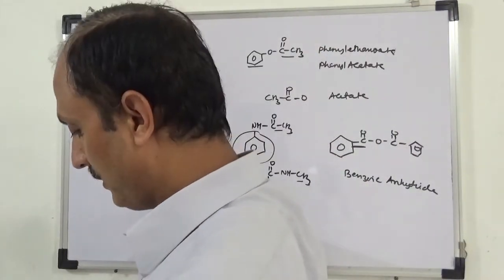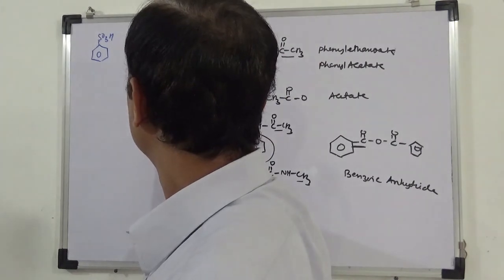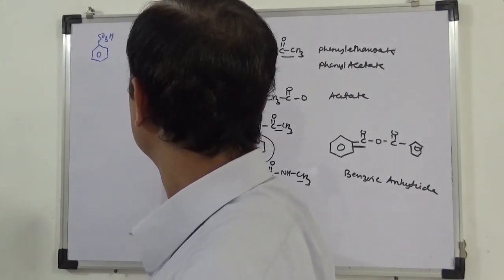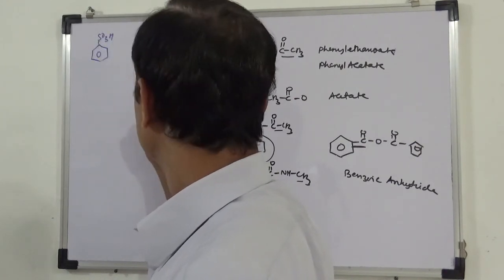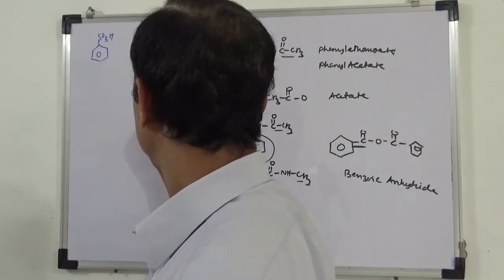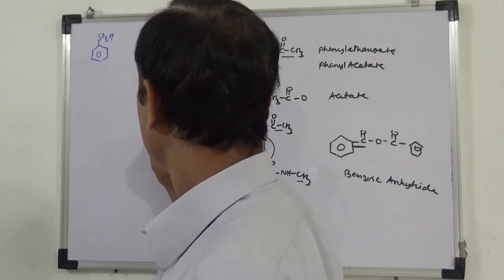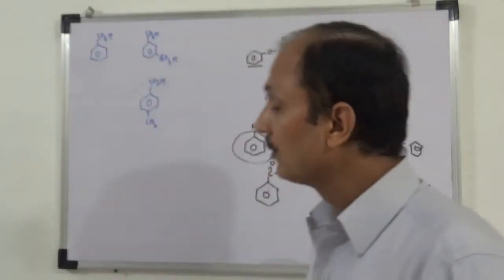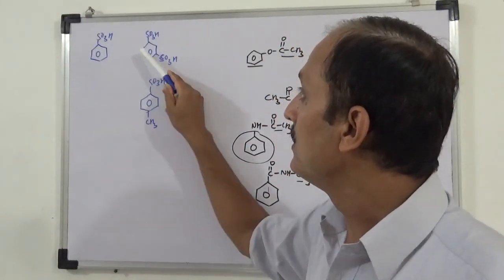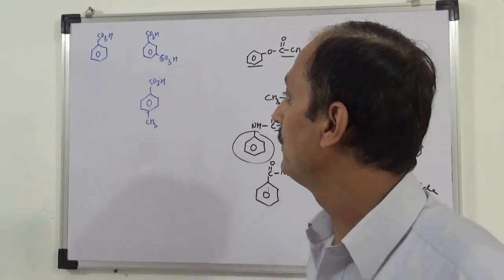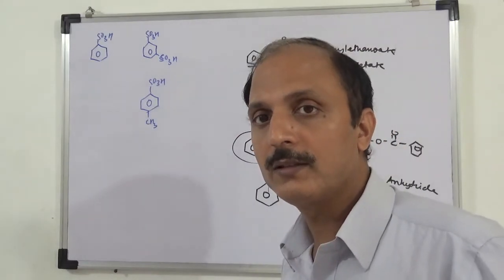Next question in the same sequence. This one, so this is benzene 1,3-disulfonic acid and this is 4-methyl benzene sulfonic acid.